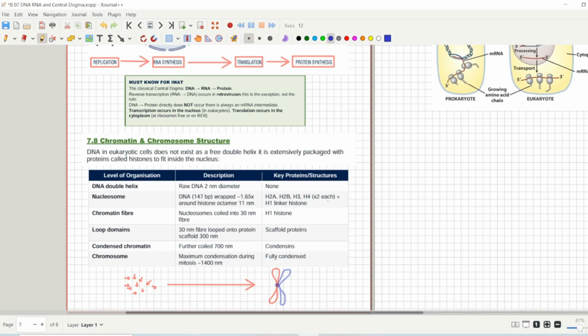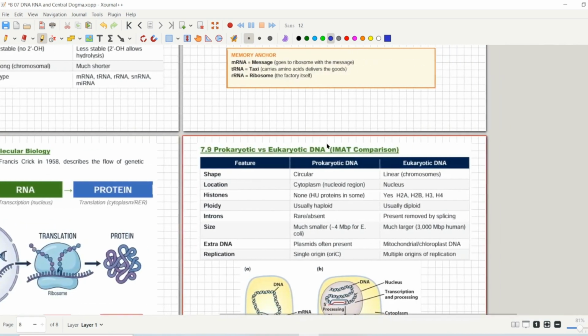You have to know that there are two types of structures that contain DNA. The first is chromatin and the other is chromosome. Chromatin is present when the cell is in the non-dividing stage, but during mitosis and during meiosis, the chromatin will come together, condense together and form chromosomes. We will go really deep into chromatin and chromosomes in the cell cycle chapter, but I won't be going into that detail. So just take a screenshot, and now you know what chromatin and chromosomes are.